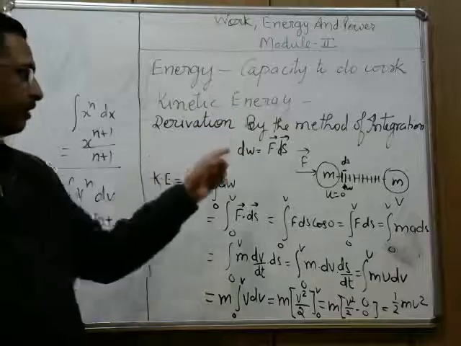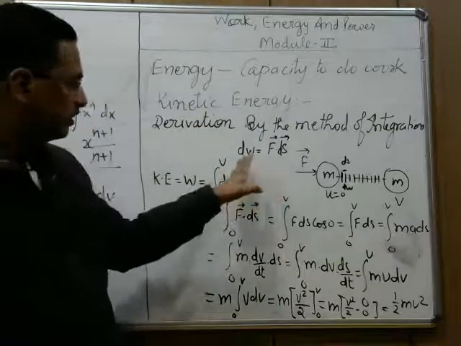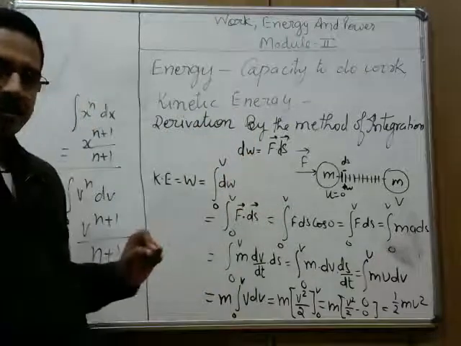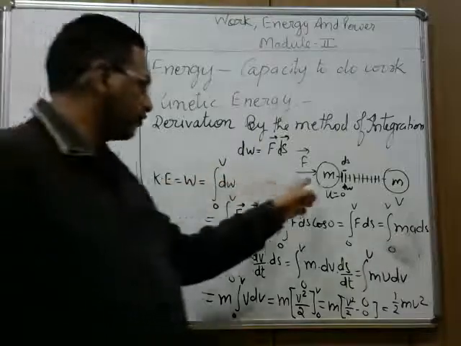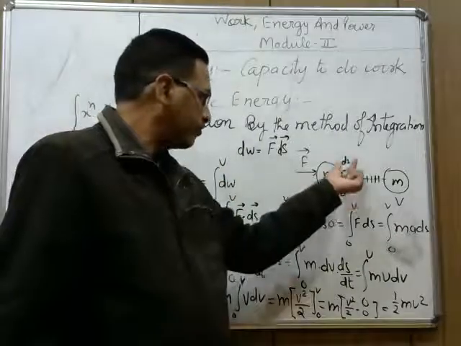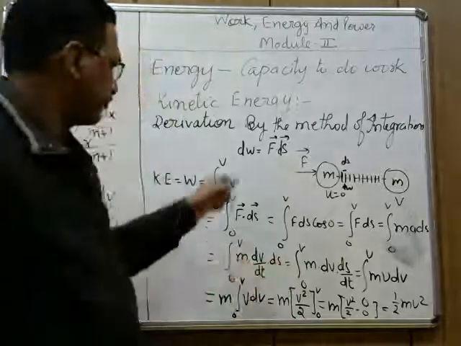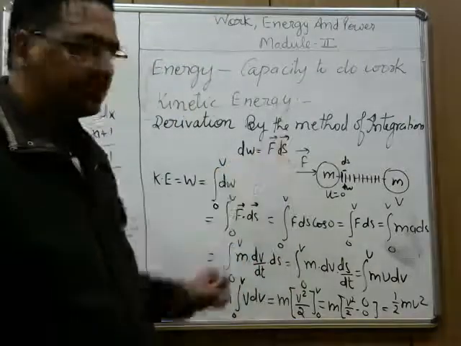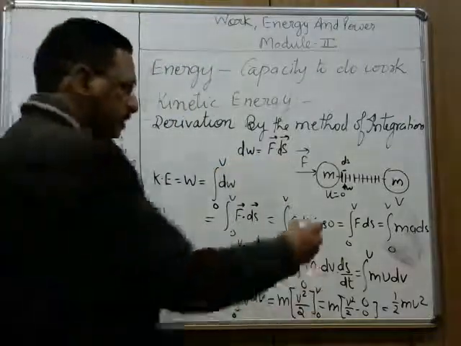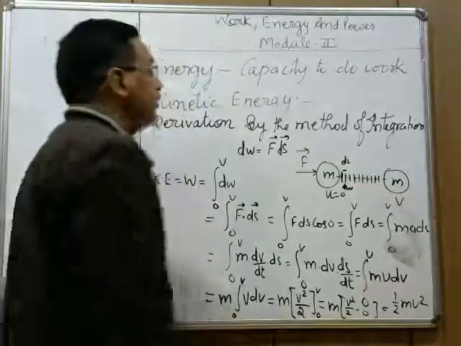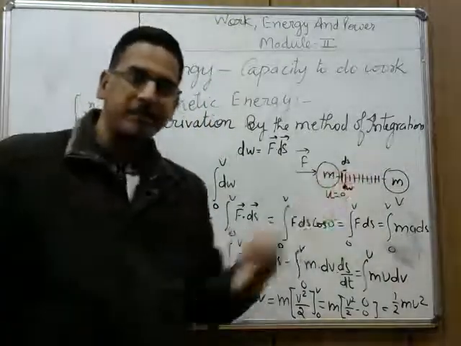I repeat: first we will calculate the small amount of work done in making the body move a small distance ds. So dw equals f dot ds. We will consider that the entire distance has been made up of these small segments.